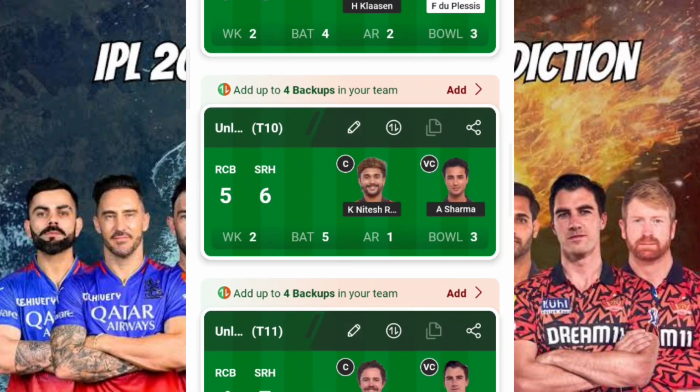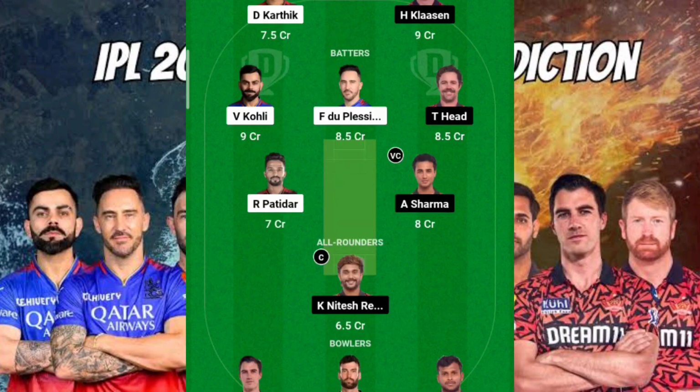Okay, so team 10th, again very crucial, very different team. Here once again I'm applying one to one, but one-sided towards the lower order of SRH, and again towards the upper order of SRH itself. Here I'm expecting a very good innings from two of the players, that is Nitish Reddy and Abhishek Sharma, with Nitish Reddy as my captain and Abhishek Sharma as my vice captain. You may wonder why I have kept Nitish Reddy as my captain, even though his selection percentage is less than 1.5%, but that's the magic with respect to this particular scenario. It is unique to this particular scenario.